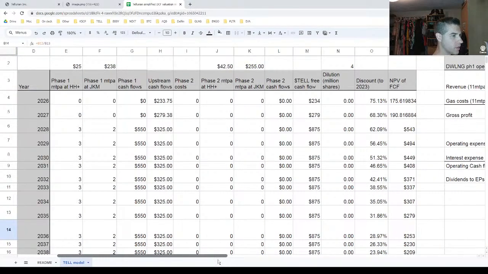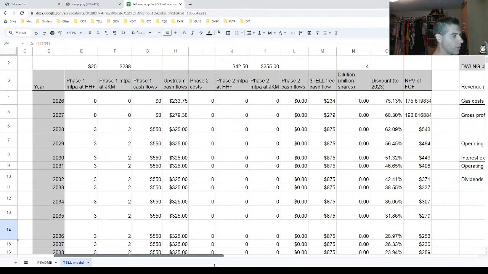The net present value of, this has some free cash flow from the upstream operations that you even get starting in 2026 and 2027, because the costs to construct phase one are not in this model at all, right? I've assumed that's already been taken into account elsewhere. But if you look at that, then your free cash flow, you're starting to get $500 million of, sorry, 875,000, so almost $1 billion free cash flow just from that phase one in 2028, right?